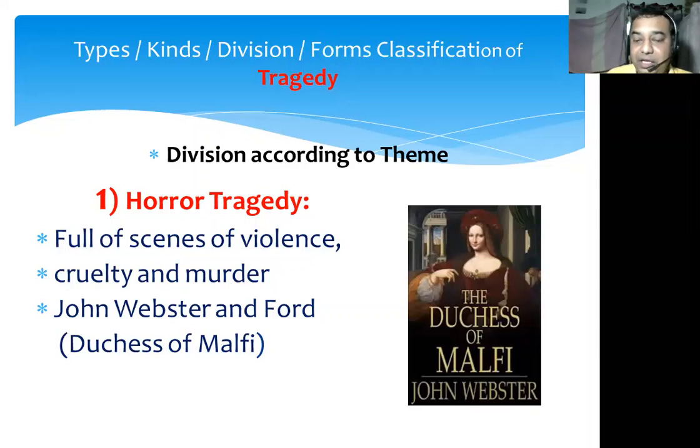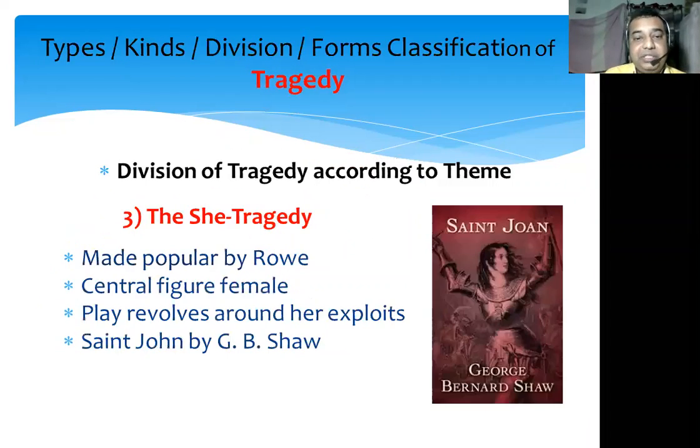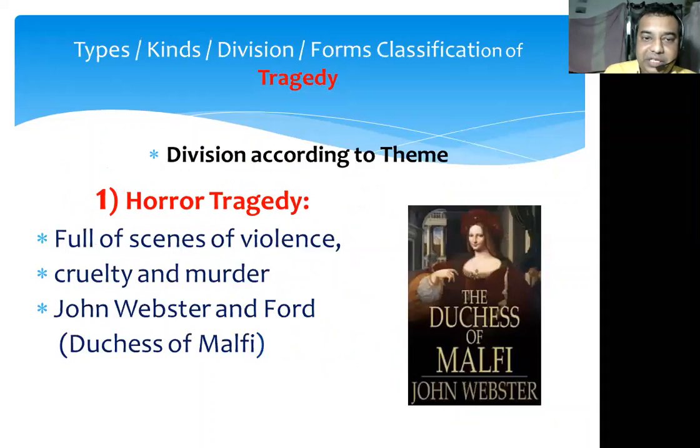The first one is the horror tragedy, second is the heroic tragedy, third is the she tragedy, and fourth is the domestic tragedy. One by one we will see all these four subtypes of tragedy according to the theme or the subject matter. So according to the theme, the first type of tragedy is horror tragedy.